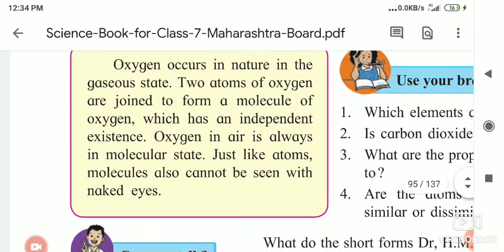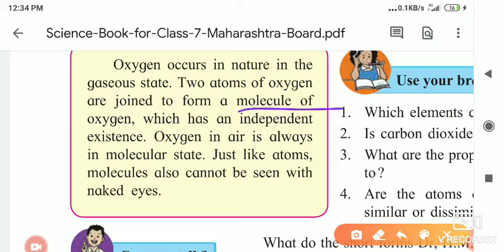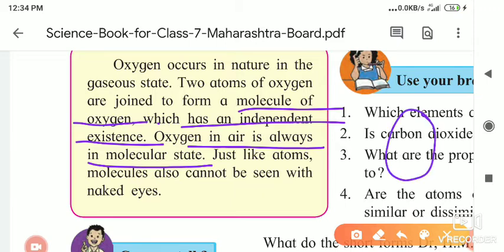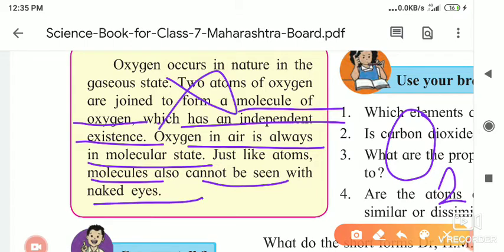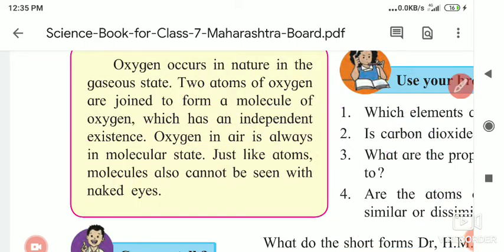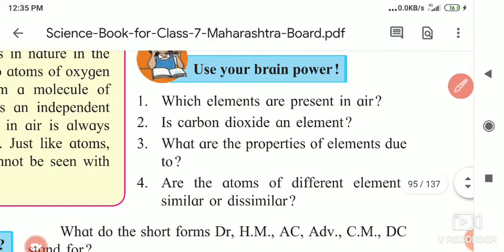So atoms come together and join to form a molecule of oxygen, which has an independent existence. Oxygen in the air is always in the molecular state, which means we do not get free oxygen atoms; it is always in the form of O2. Just like atoms, molecules also cannot be seen with the naked eye. We can't see the atom and we can't see the molecule with our naked eyes.